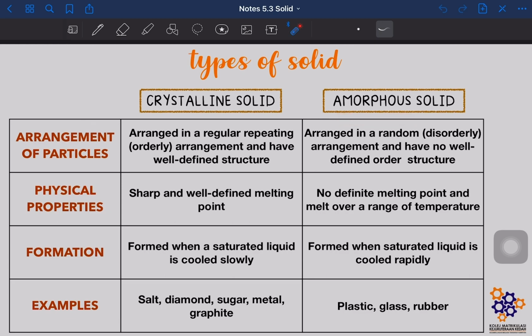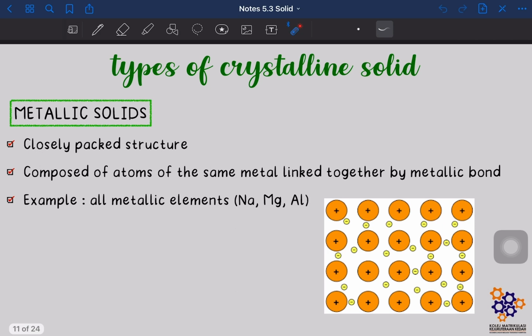Okay, so next kita nak tengok types of crystalline solid. So there are 4 types of crystalline solid that you are going to learn. First one is metallic solid, second one is ionic solid, third one is molecular covalent solid, and last but not least is giant covalent solid. Okay, so now let's look at the first type of crystalline solid, which is metallic solid.